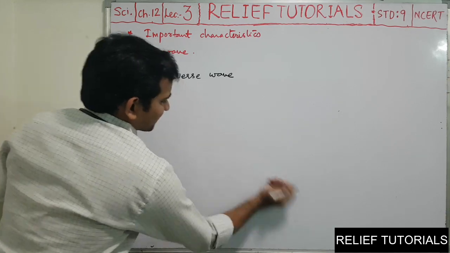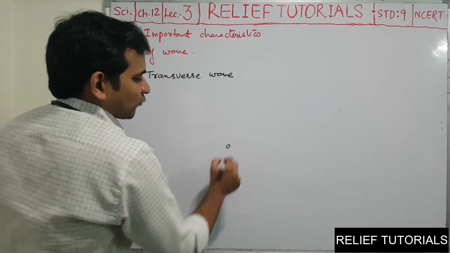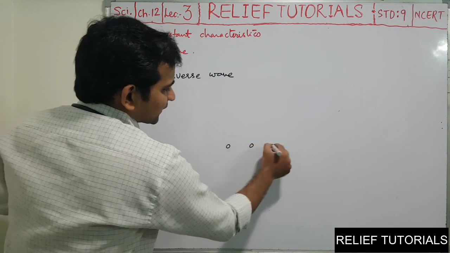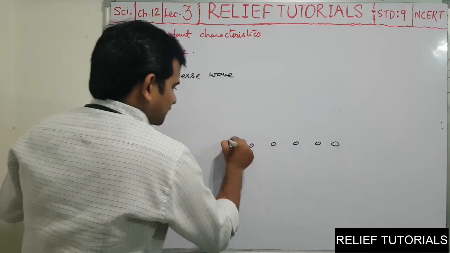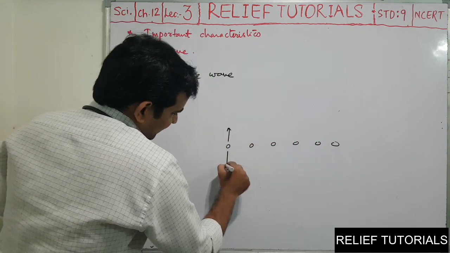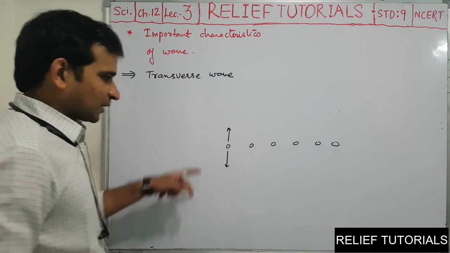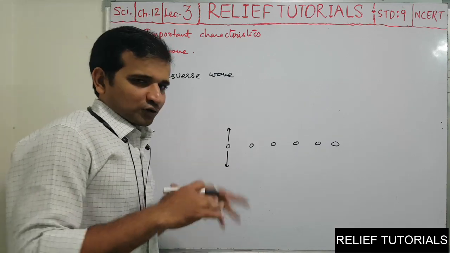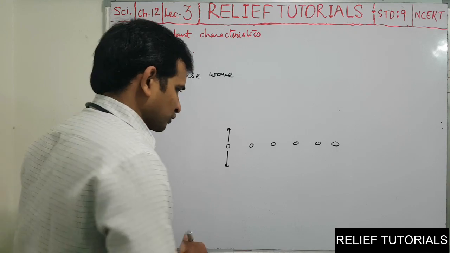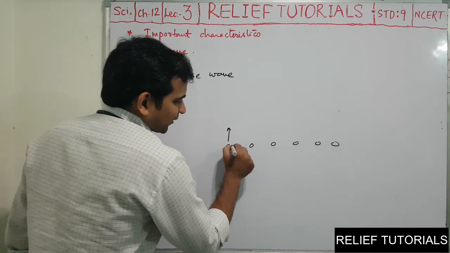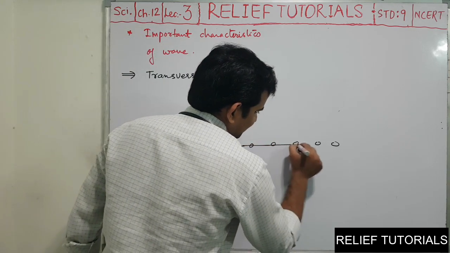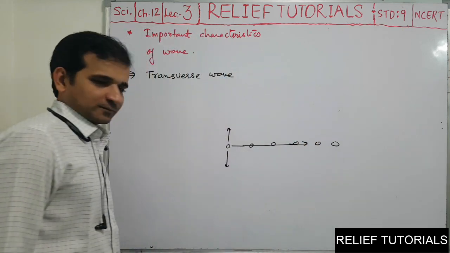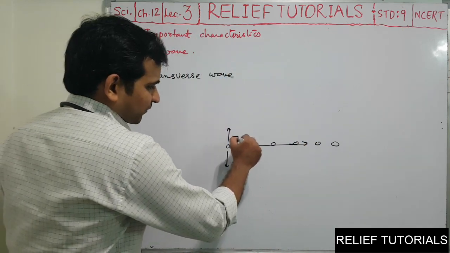See, we have taken the example previously also. In water ripples, the particles of water are oscillating vertically, up and down type of motion they are performing, and the wave goes in the right hand side direction, means like this, horizontal direction. So these two are perpendicular.